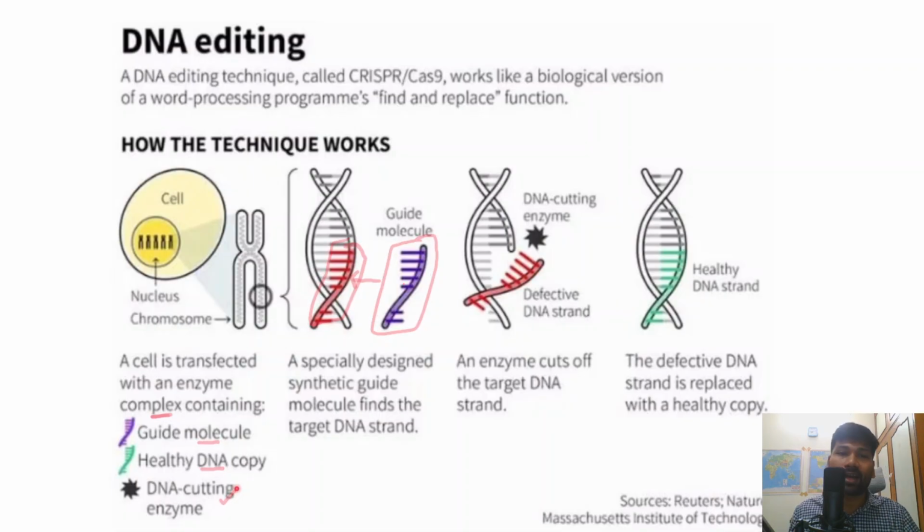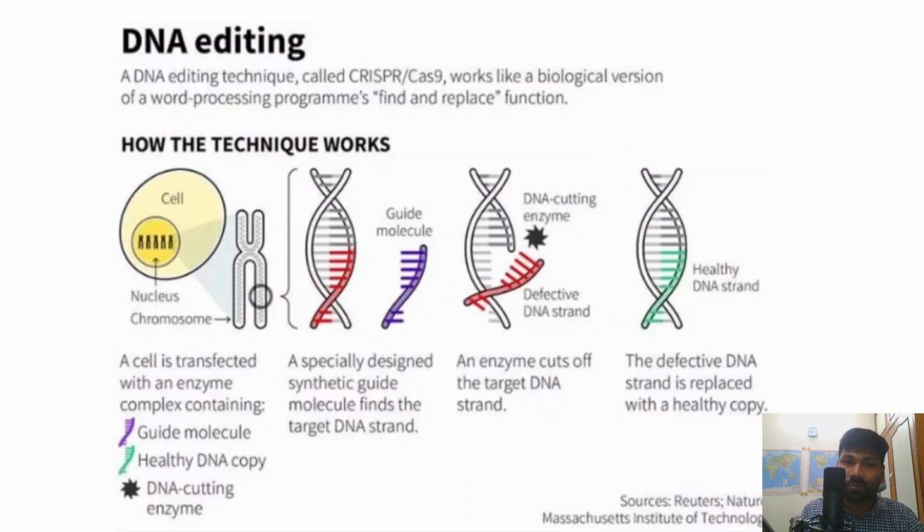So the complex consists of the guide molecule, the healthy DNA copy, and a DNA cutting enzyme as well. Now, a specially designed synthetic guide molecule will guide the entire process. This guide molecule is synthetically designed, right? This guide molecule finds the target DNA strand. So this is the targeted DNA strand.